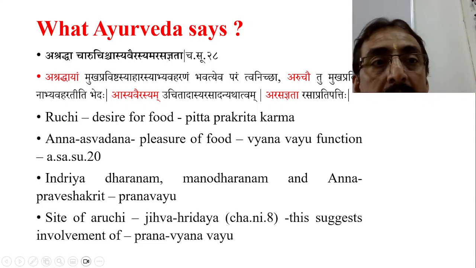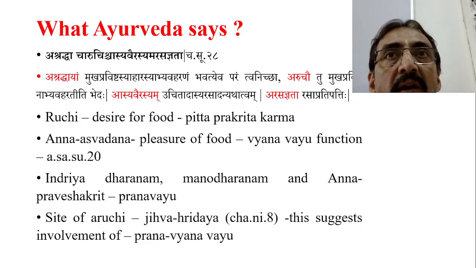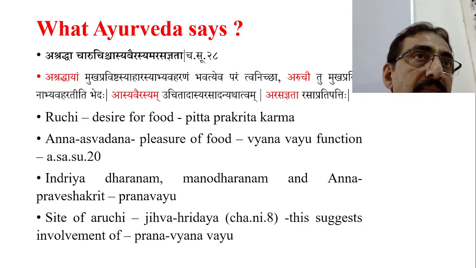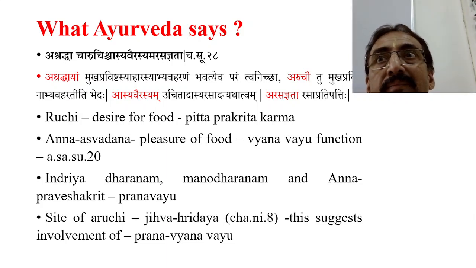To make it very clear, Ruchi is desire for food. Ruchi means desire to take the food. Aruchi means not having desire to take the food. Ruchi is basically the Pitta Prakrita Karma. This Ruchi is also the Prakrita Karma of the Pitta.